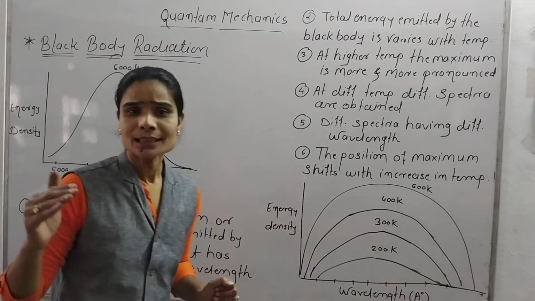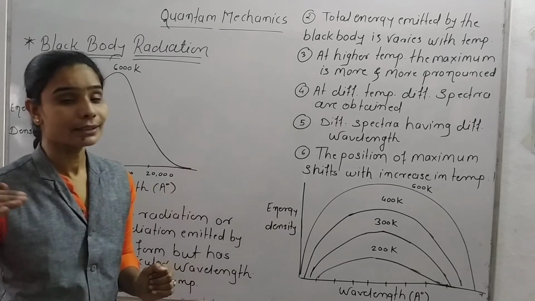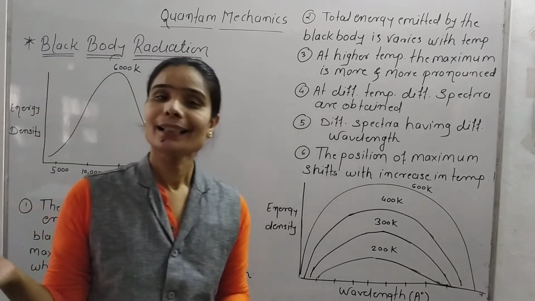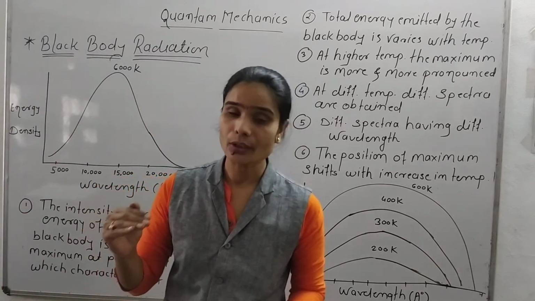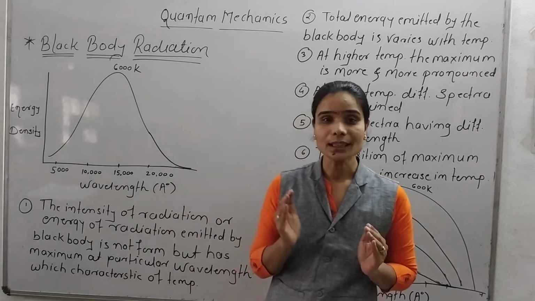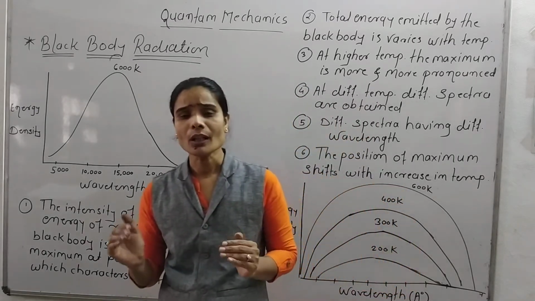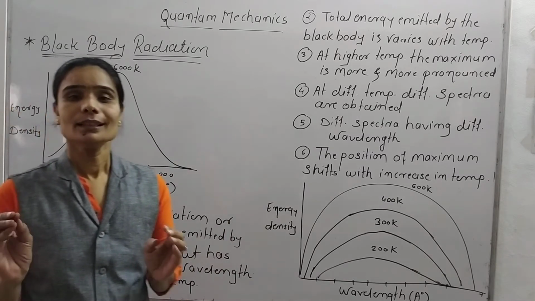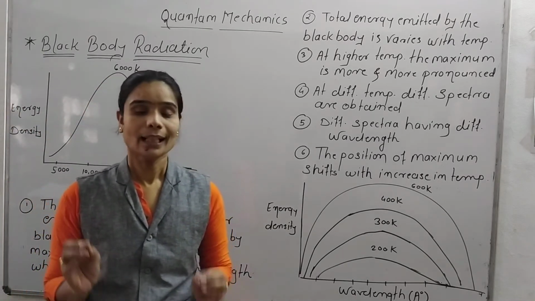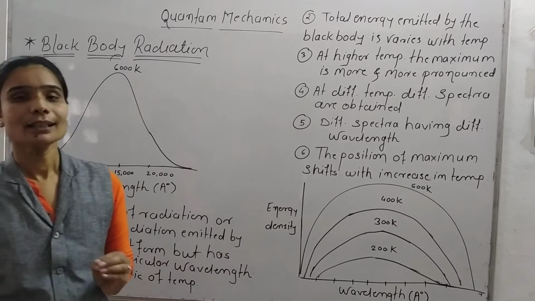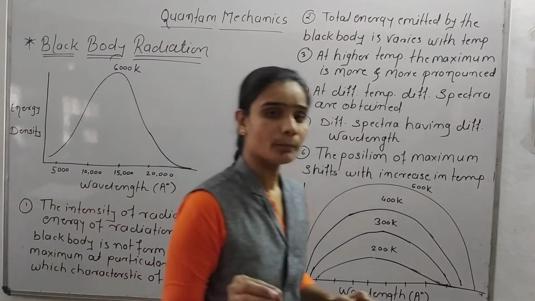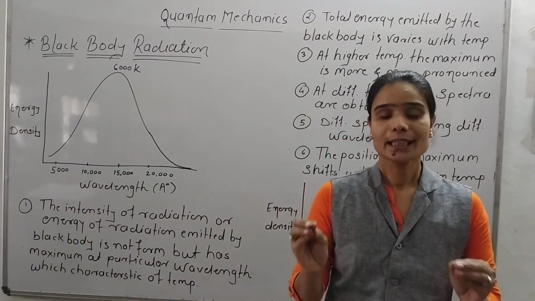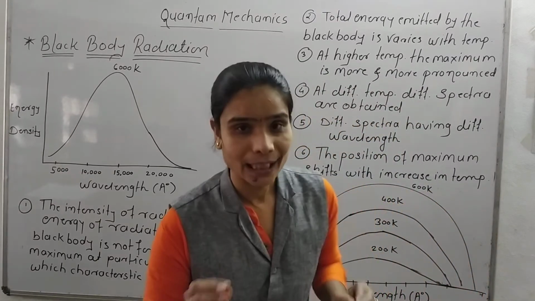As the temperature increases, changes take place, and those changes in that body or object are related to the wavelength, because the color of any compound depends on the wavelength. We say that the radiation of any object or body depends on the temperature and wavelength.